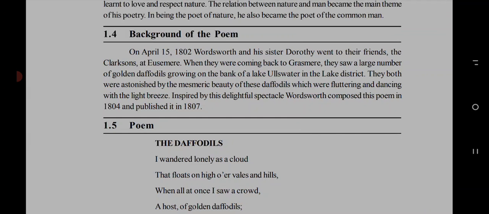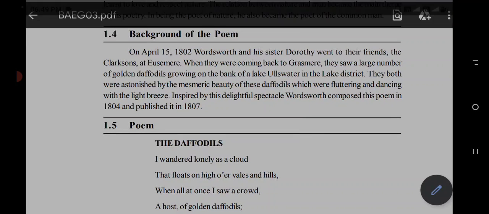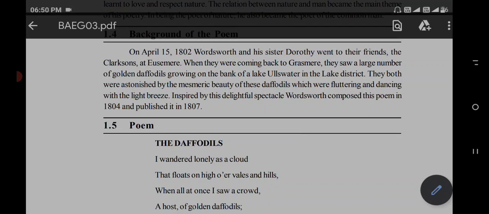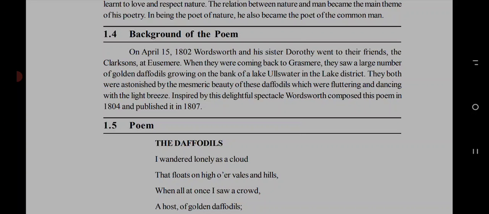Inspired by this delightful spectacle, Wordsworth composed this poem in 1804 and published it in 1807. So this scenic beauty impressed the poet's mind, and at that time he decided to write a poem on daffodils. Two years later, he wrote the poem Daffodils.